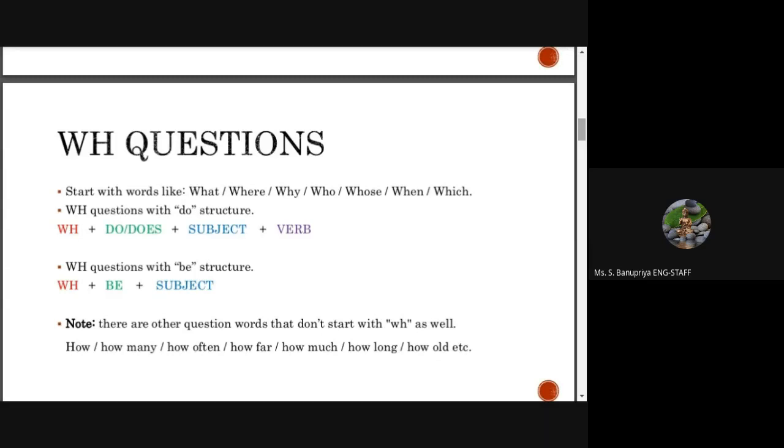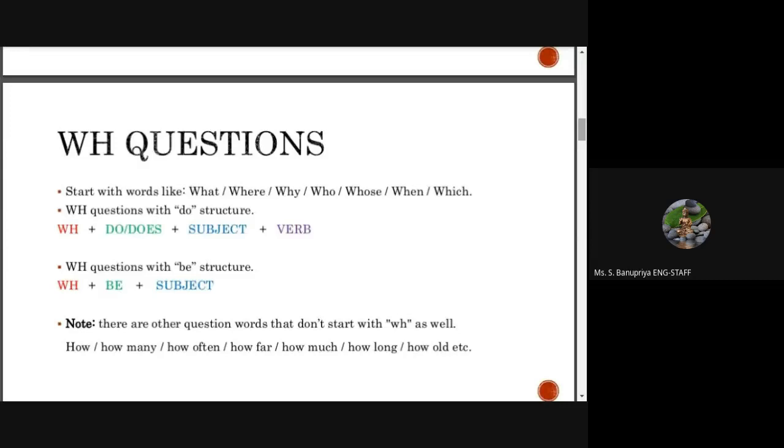That is what, where, why, who, whose, when, which, and the most important thing is how. That is not a WH question word, but it is also an important part. How many, how far, how long, how old, all these come under WH question words.